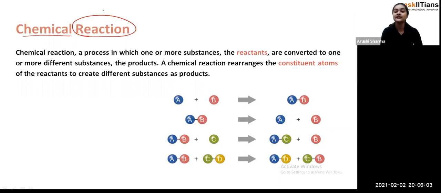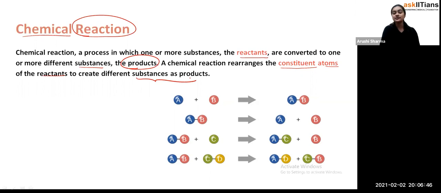Okay, so if I show you here, the reactants are converted to one or more different substances that are called the products. A chemical reaction rearranges the constituent atoms of the reactants to create different substances as products. See, students, what happens in the reaction is that if this is A and this is B, and they both are reacting with each other, if we have put these two things in the reaction, then the orientation or the constituents of the atoms are going to be changed, and that's how after the reaction we get a different kind of substance which we call the product.